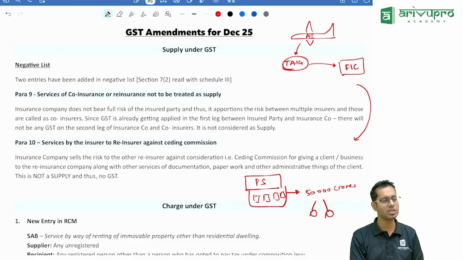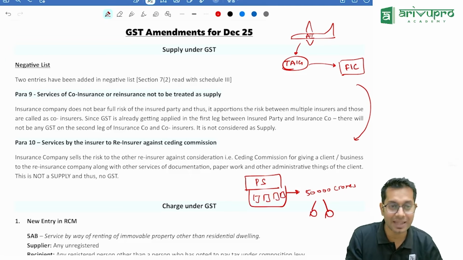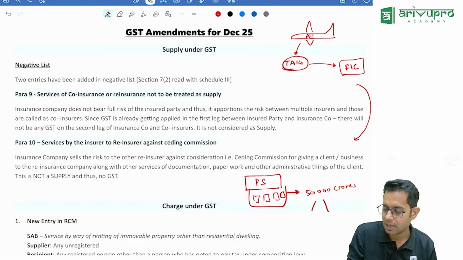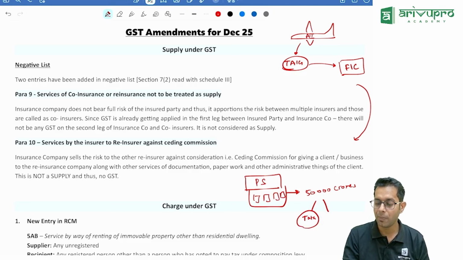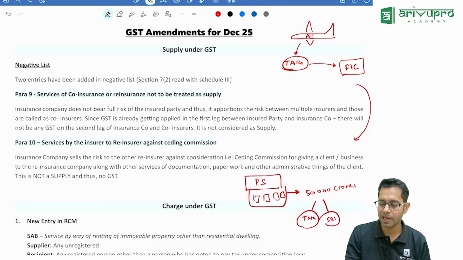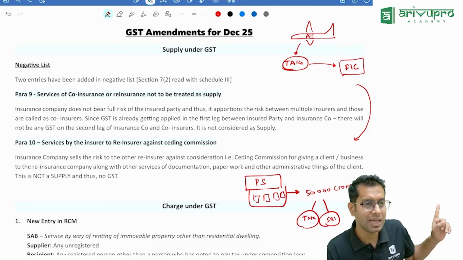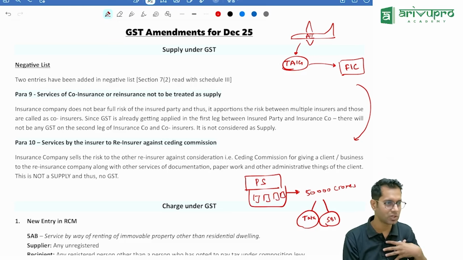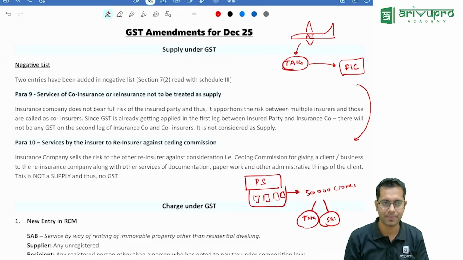So what will that insurance company do? They will share their risk. Let us say I would have asked Tata Group to do an insurance. Tata would have approached SBI. Tata would have told SBI, see SBI, for me this is a huge risk. If I take insurance, it is a huge risk for me. Why don't you become co-insurer?